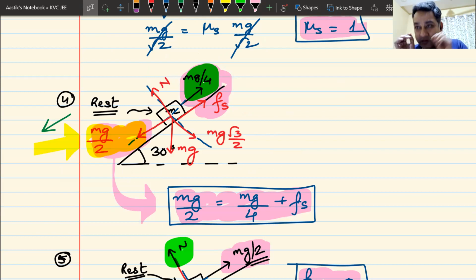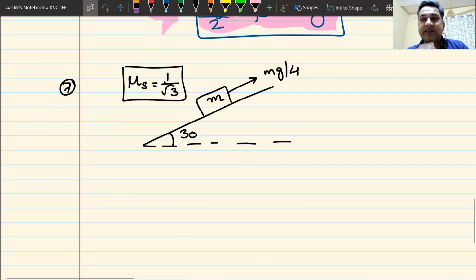What I have changed in question number 7, instead of telling you that the block is at rest, I've given you something else. Mu s is 1 by root 3. That is how you make a question complicated. Now, if you don't understand the concept, you are gone.